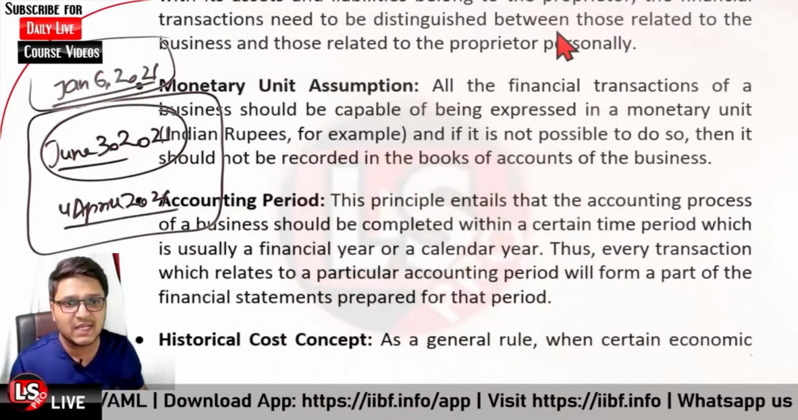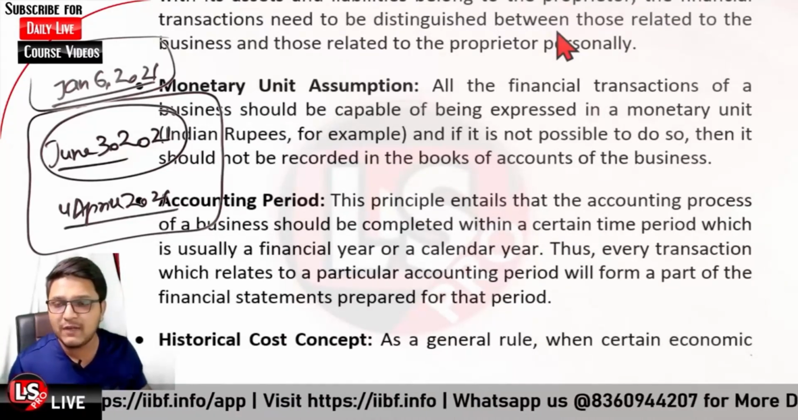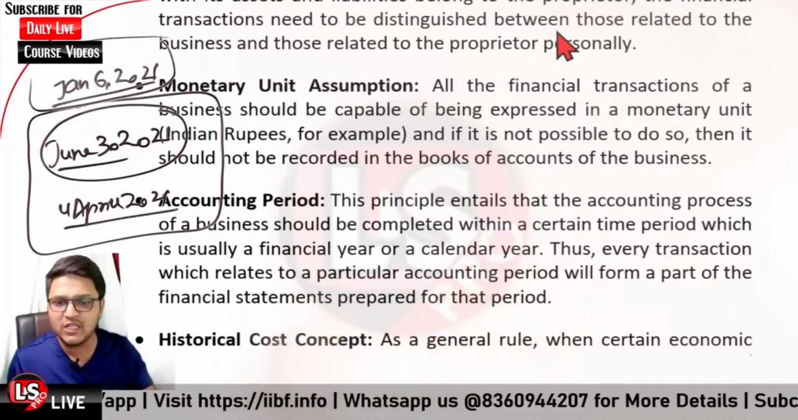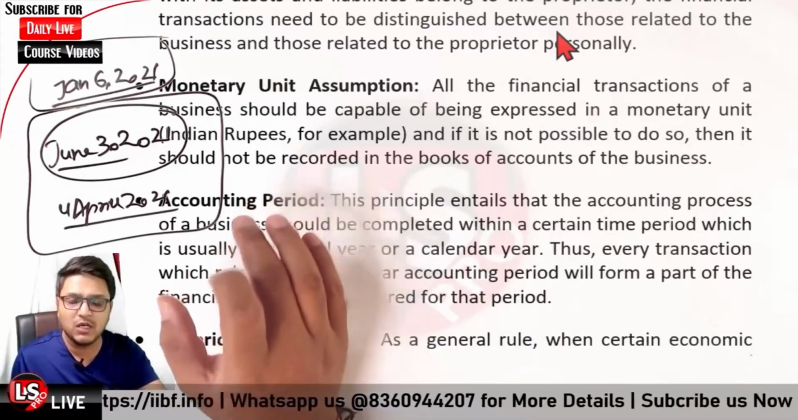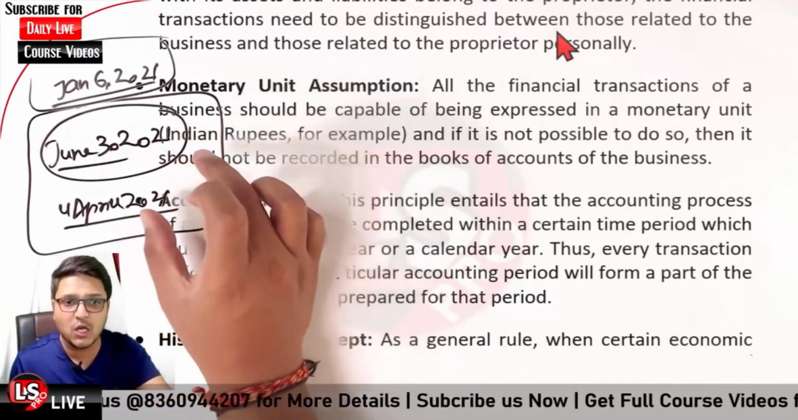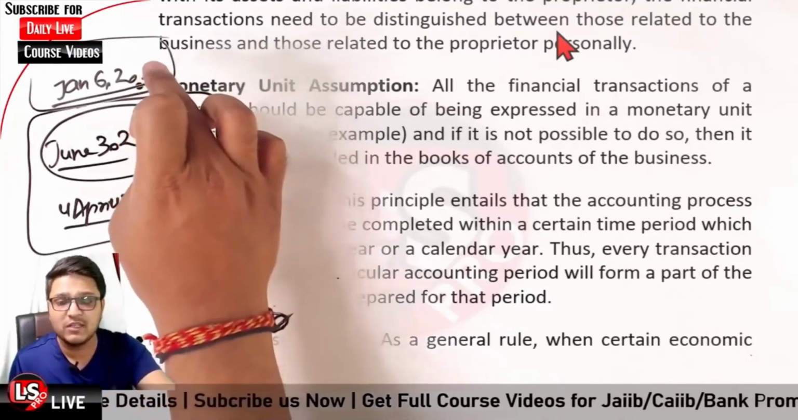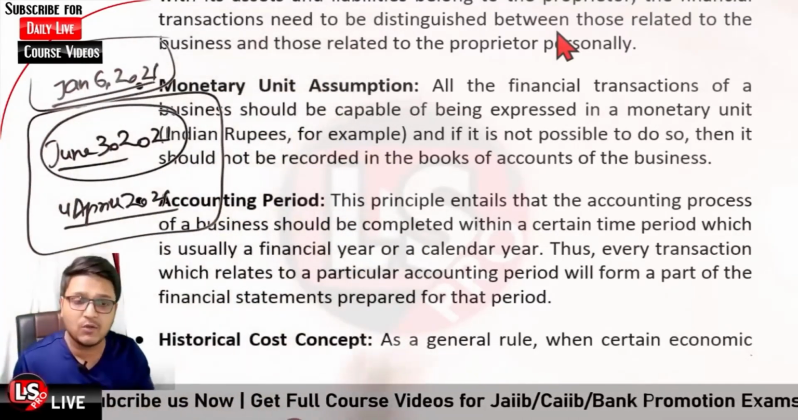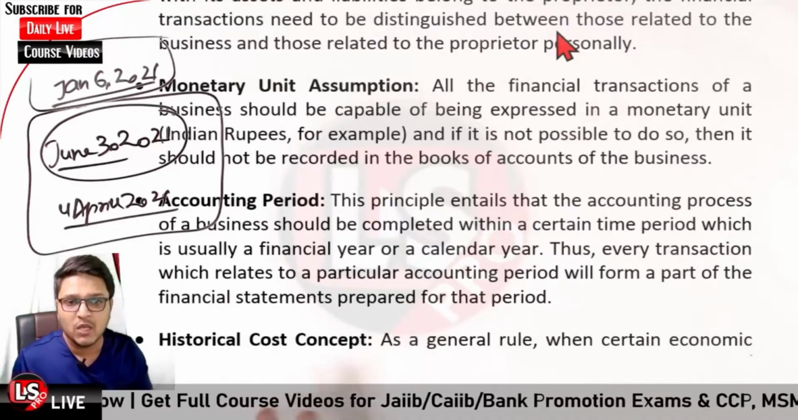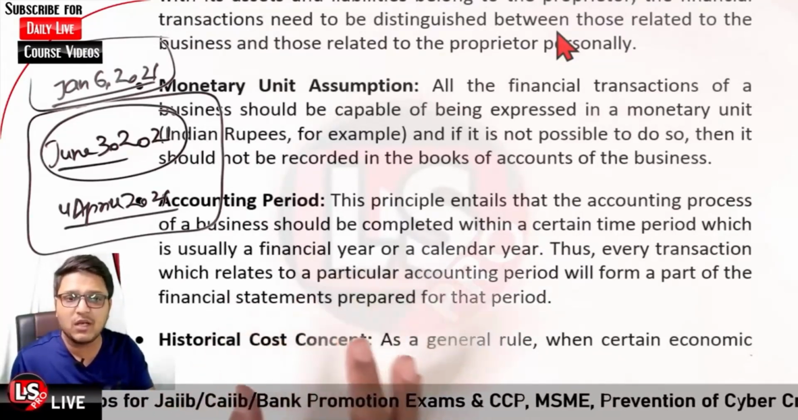So every transaction which relates to a particular accounting period will form part of the financial statement. When we draw the financial statements for 21-22, we will take into account these two transactions but not the other one, because that was related to the previous year. So here comes the principle of the accounting period.